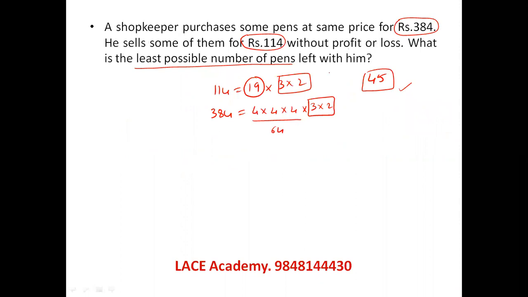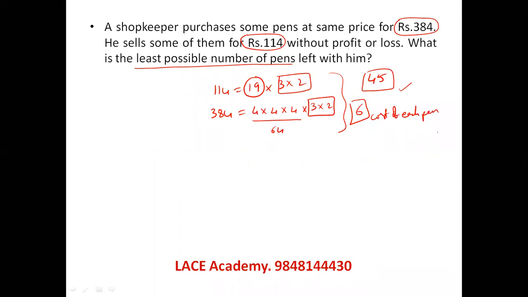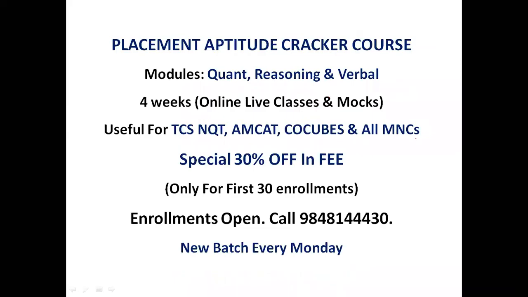This is again finding the highest common factor for them, which is 6, which is the cost of each pen, and then answering the question, right? So this is the best approach, the most logical approach that has to be taken when you are taking the aptitude examination.